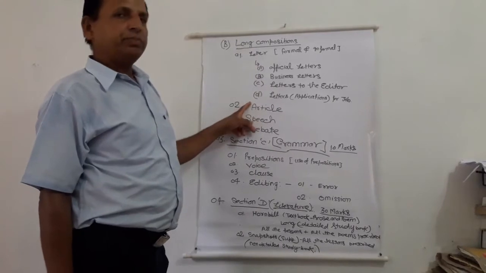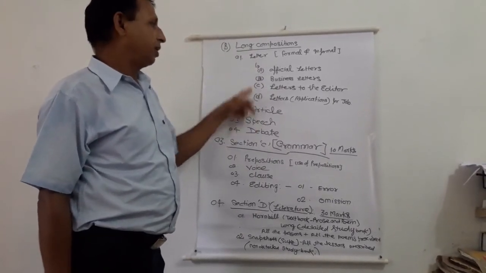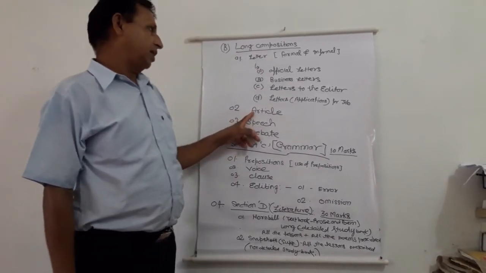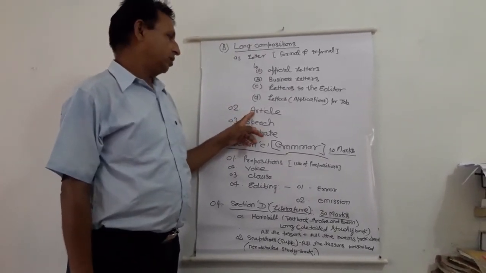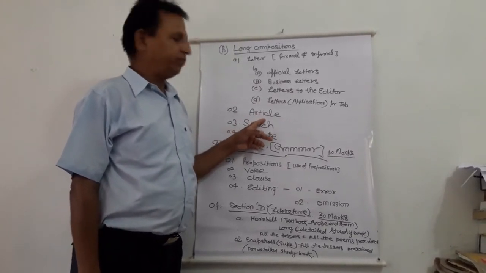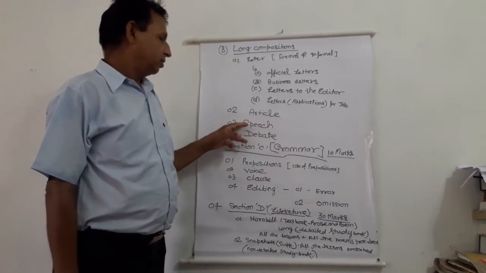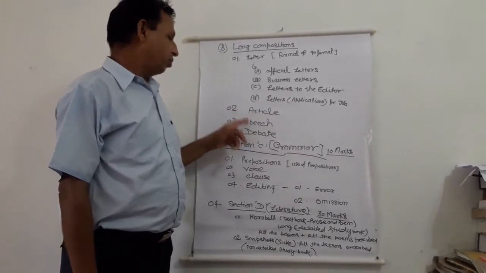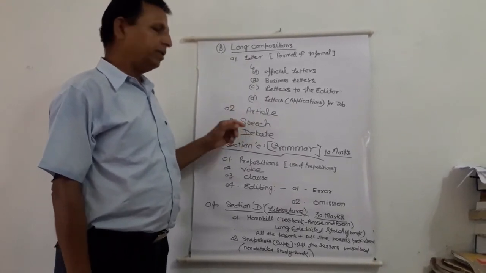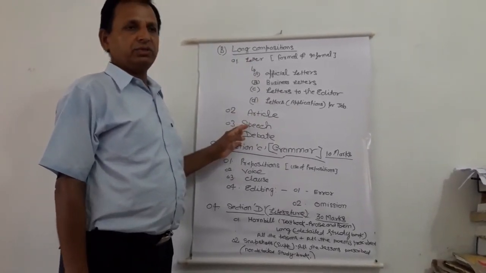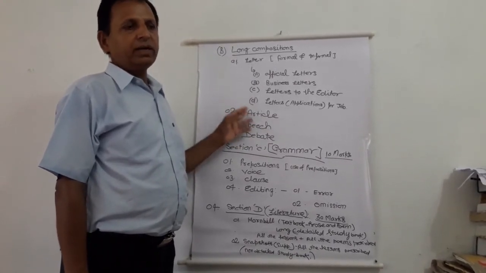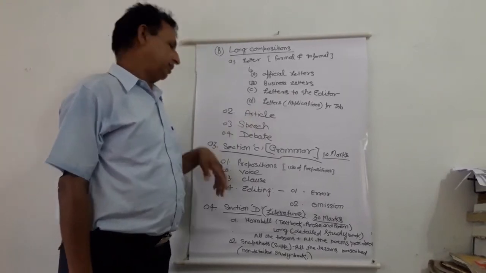These 4 kinds of letters are prescribed in the course, so you have to take care of them. Next, the article. Article is also a long composition. You are required to write articles on any topic, at least 1.5 pages. Third, a speech. And the 4th one, debate. So these are the long compositions, and you are required to write at least 1.5 pages or so.